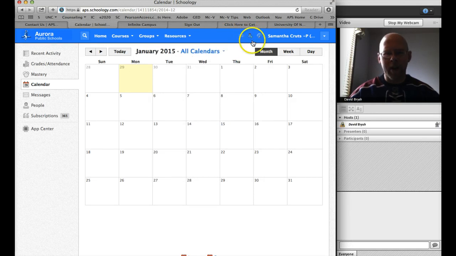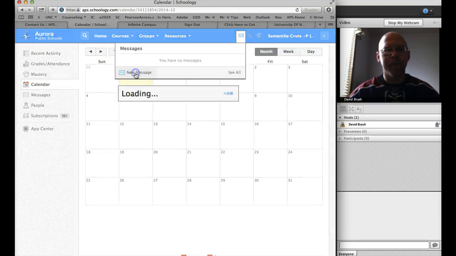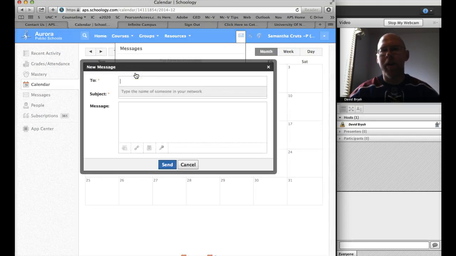This next icon is for people, and it's for connections, kind of like how Facebook has you friending people, but most students don't use that because you're already in the classes with the people you know anyway. This one's important though. This is the email icon. When you click on the email icon, you have the option to make a new message, and this is how you would email any of your teachers. Your teacher, her name is Jilu, and you can just type in her name there. You can type in a last name.